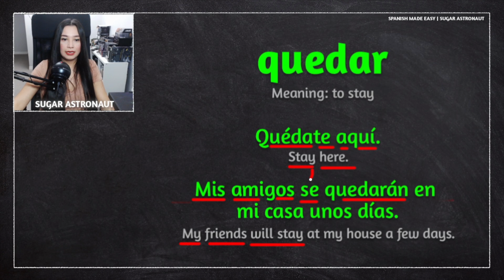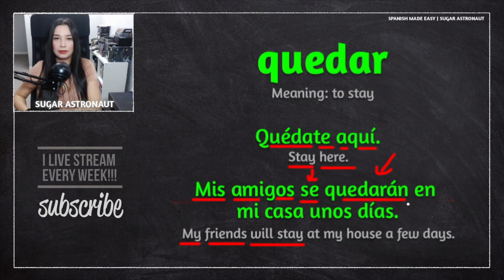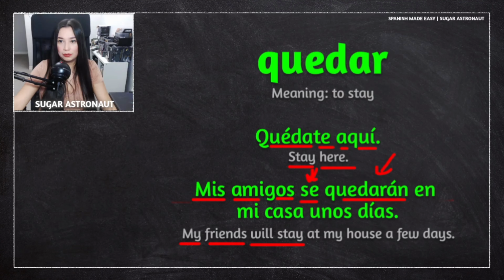Okay, se is commonly used. It's a pronoun, and you can see that quedar can work with that pronoun. Se quedarán, ellos se quedarán, él se quedará, tú te quedarás. Okay, so keep in mind that you can use this pronoun if you need to when using the verb quedar. Okay, so se is a pronoun, remember that. And I have a lesson about that, so feel free to browse my channel.